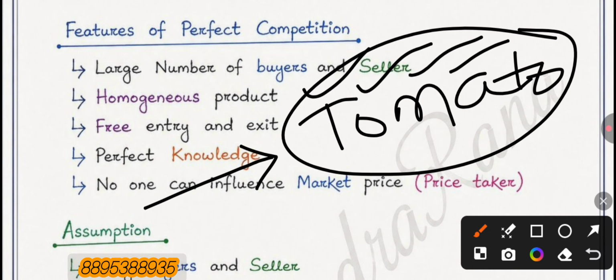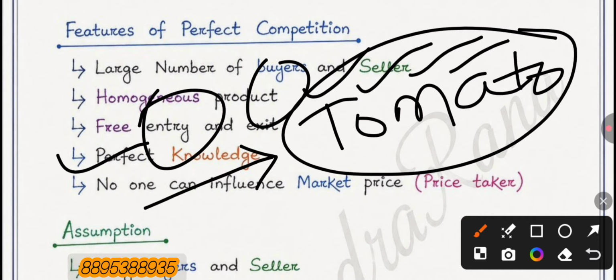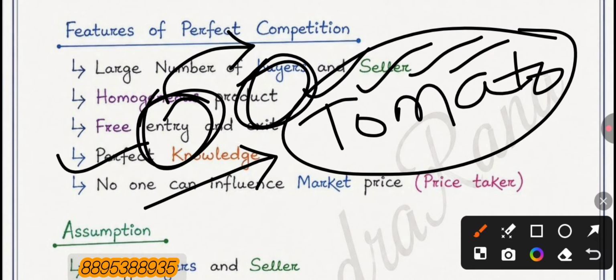Okay, third one is free entry and exit. That means any firm can enter and exit freely. Then perfect knowledge means that buyers and sellers have perfect knowledge about market situations, like what is the price of goods, what amount of goods is demanded, and what amount of goods is supplied in the market. That means all the information is known by the buyers and sellers.